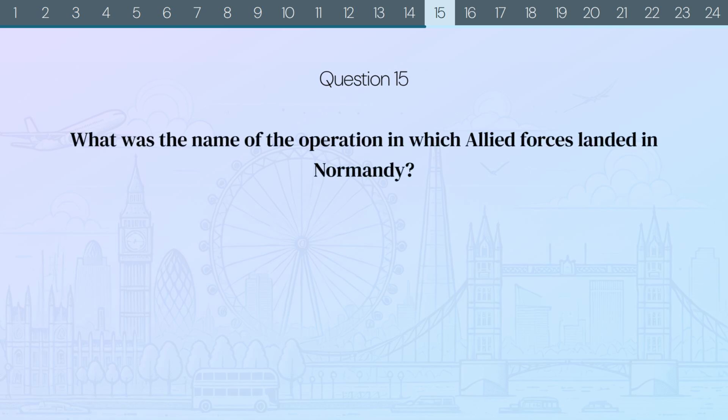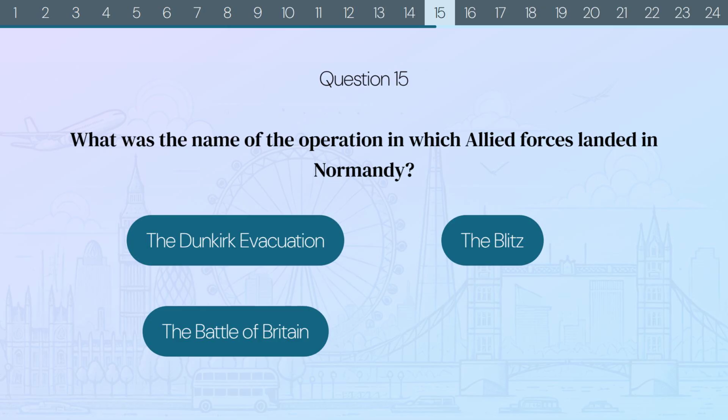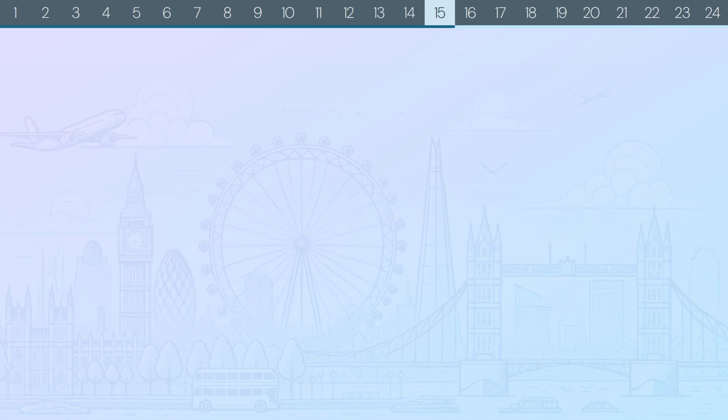Question 15. What was the name of the operation in which Allied forces landed in Normandy? The Dunkirk evacuation? The Blitz? The Battle of Britain? Or D-Day? The correct answer is D-Day. Did you know? D-Day, which occurred on June 6, 1944, marks the date when Allied forces initiated a large-scale landing in Normandy, marking a crucial turning point in World War II.